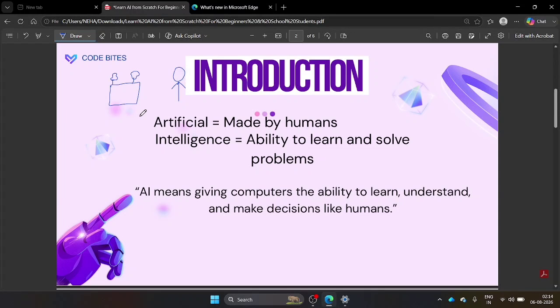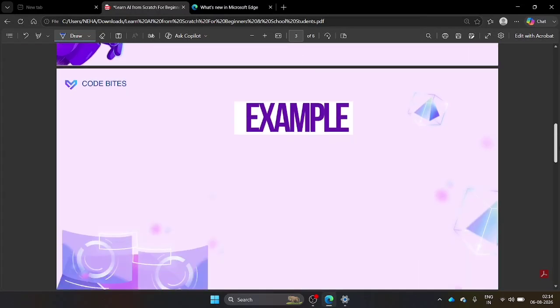We are teaching computers to learn from experience instead of just following fixed instructions, right? So artificial intelligence means giving computers the ability to learn, understand, and make decisions like humans. That one we call artificial intelligence. Still, if you are not understanding, don't worry, we will learn with a few examples, and at that time you will understand more clearly. So let's go to the next slide.